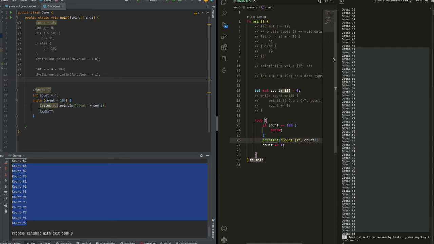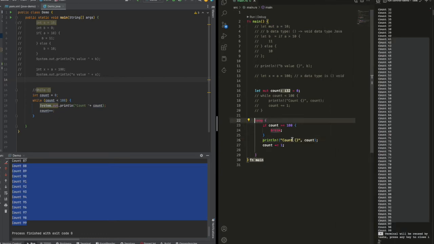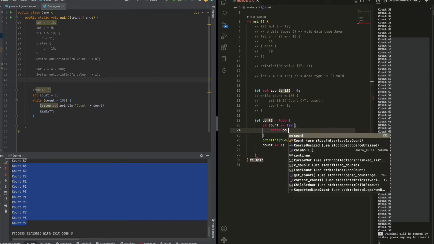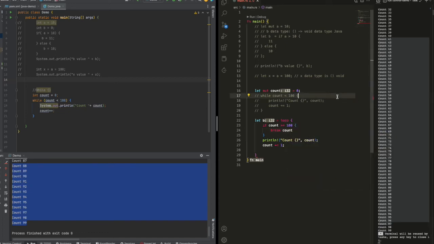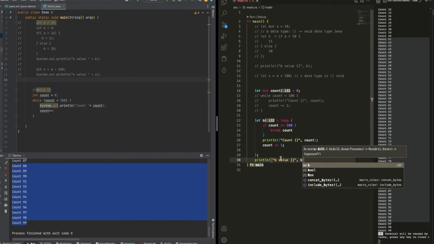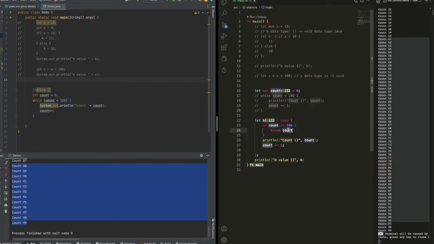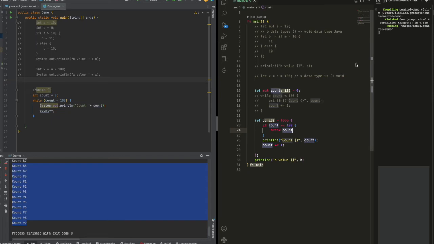So what is special about loop? Loop can return values because it's an expression. So we just need the count here, and then we pass out the count. After that, it becomes an expression. So we put the count without a semicolon here, and then we can also print the value p here. We expect the p value to be 100, right?